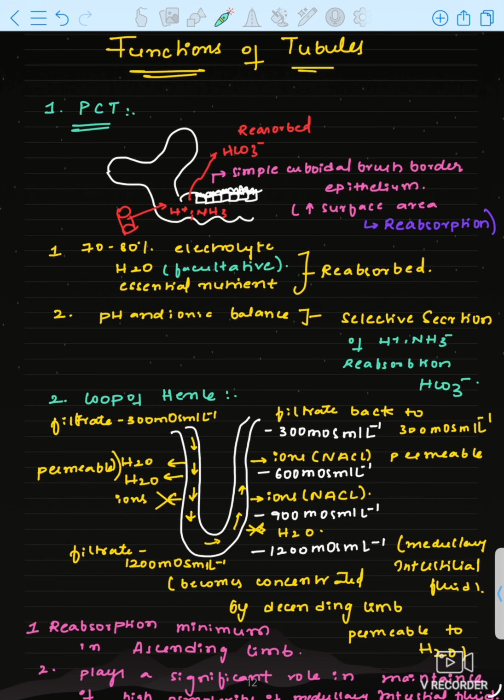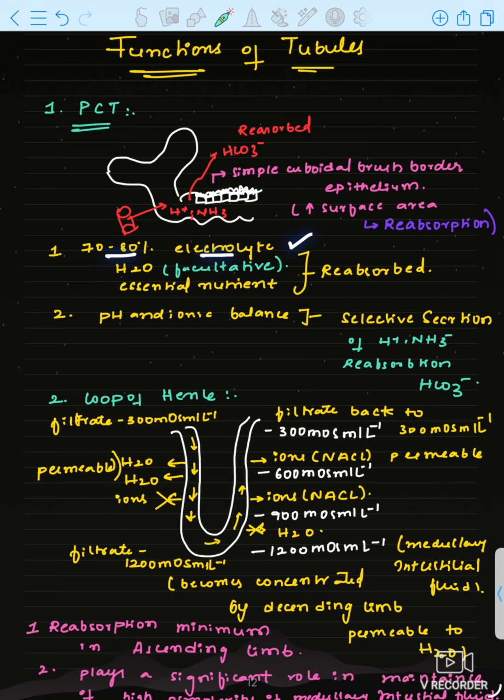So what products are reabsorbed? What products are reabsorbed then? Majorly the reabsorption process is occurring, no, because simple cuboidal brush border epithelium is present. So what products are reabsorbed? 70 to 80% of electrolytes are reabsorbed.